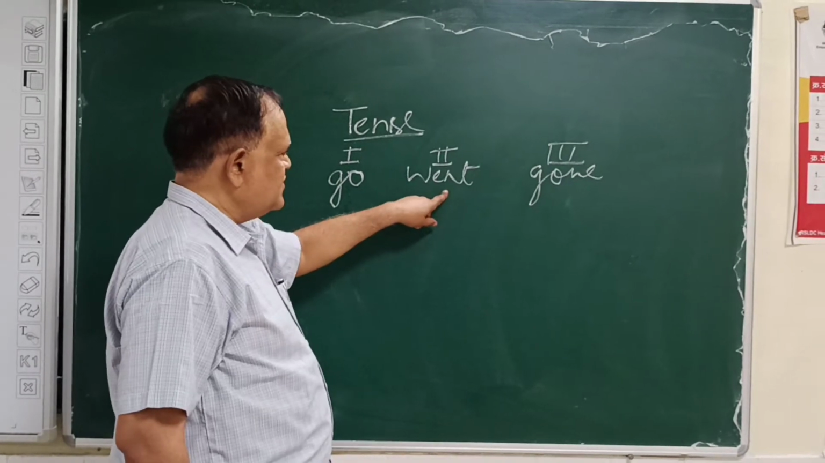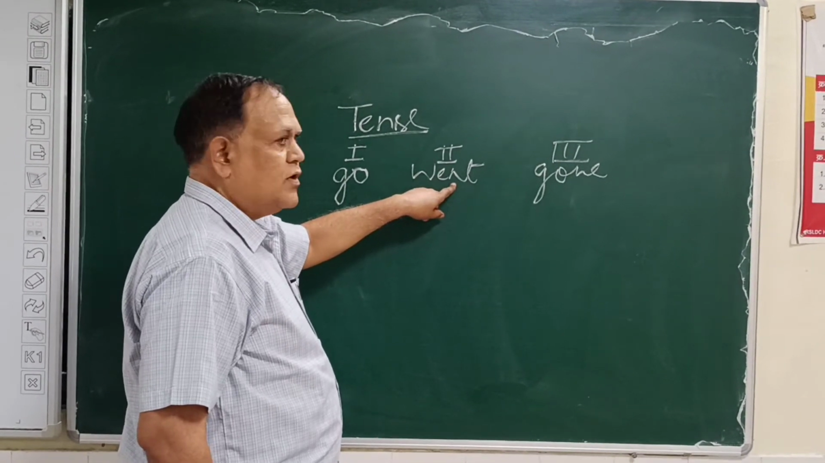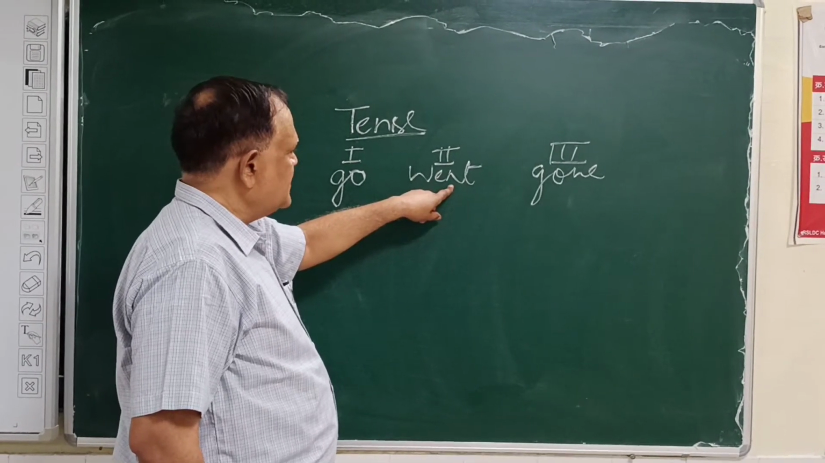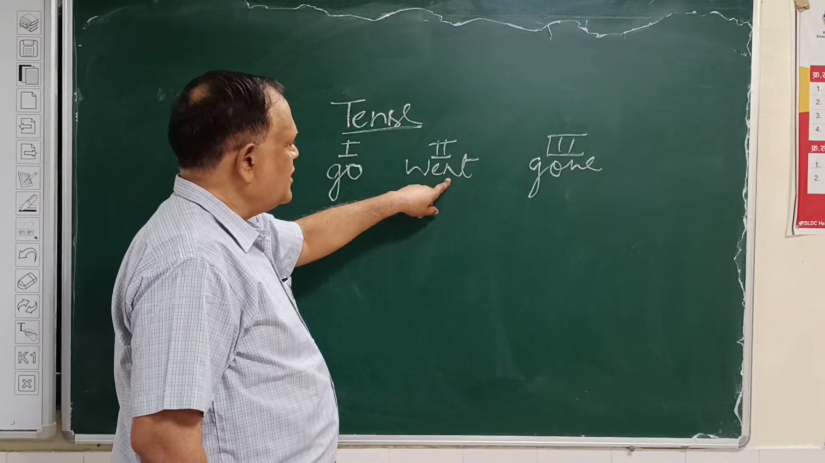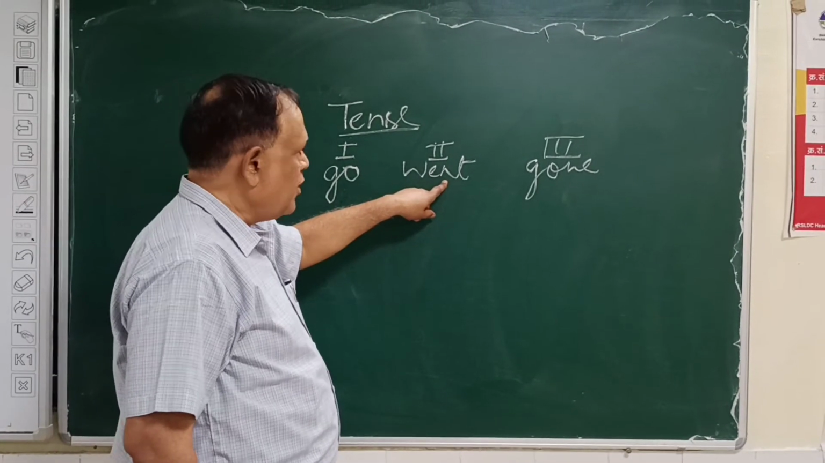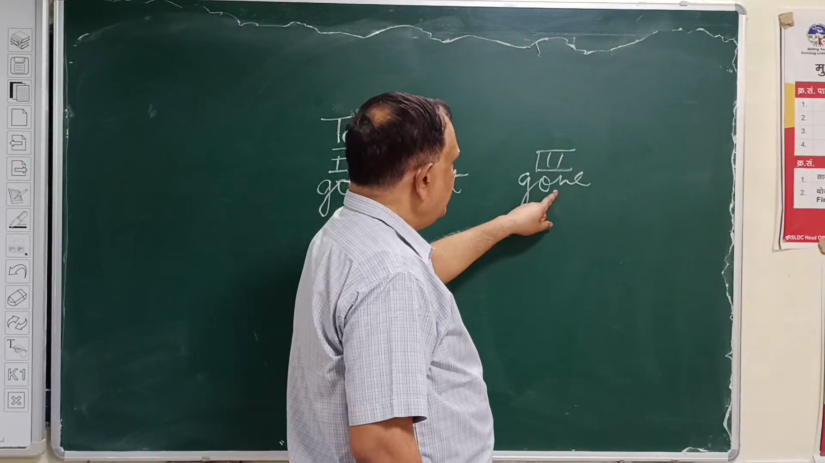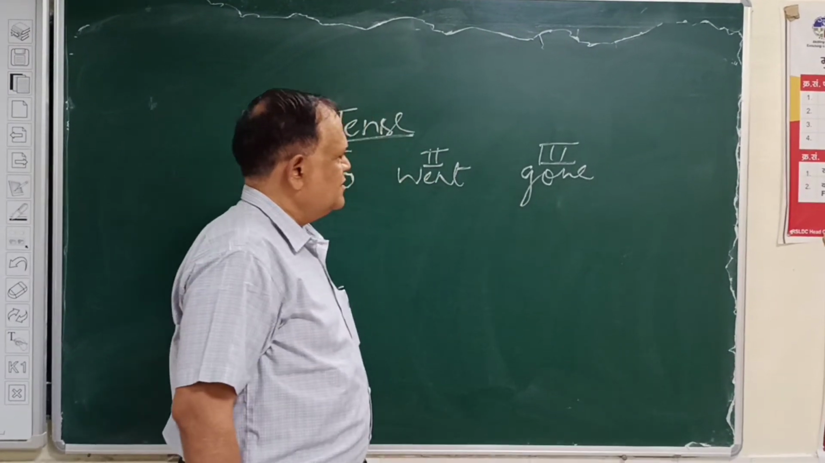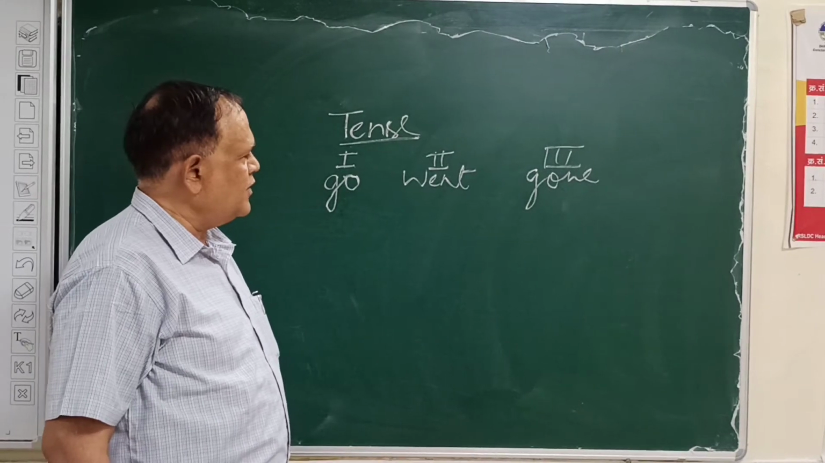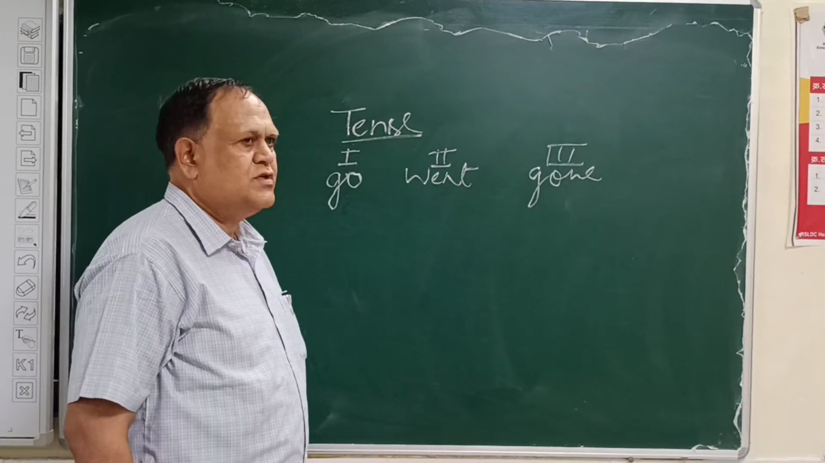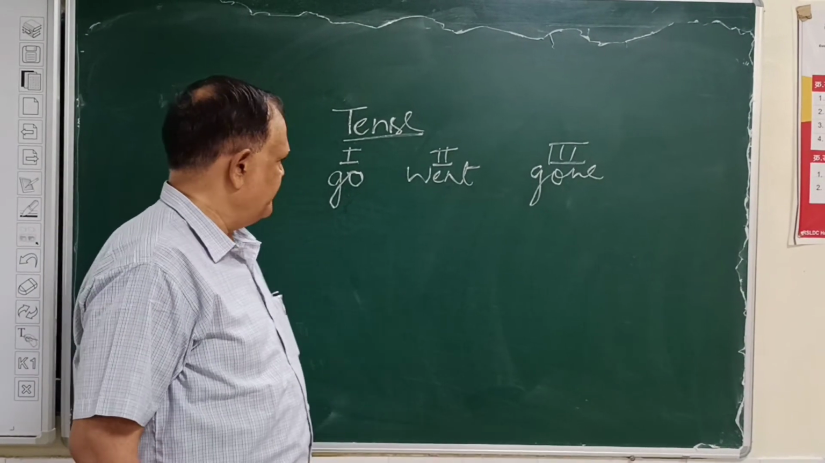When we use the second form of the verb, we are talking about a past event or past tense. When we use the third form of the verb, it means we are using the perfect form of the verb.